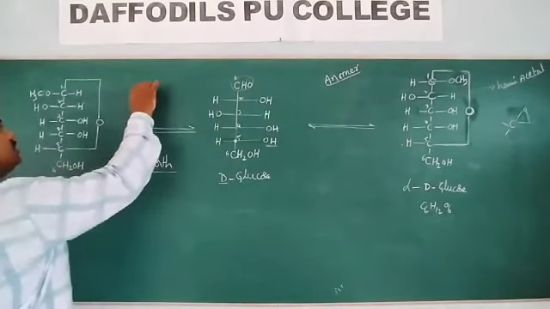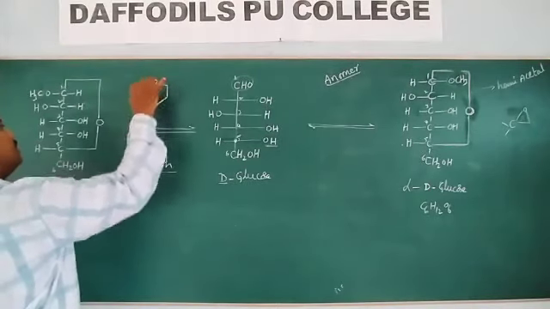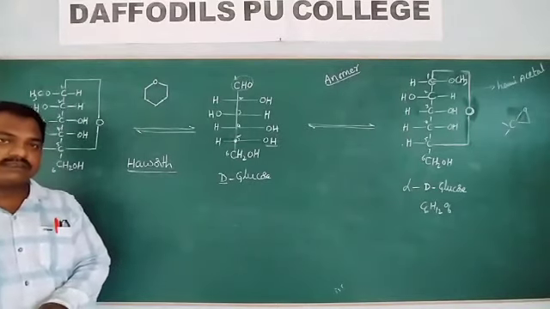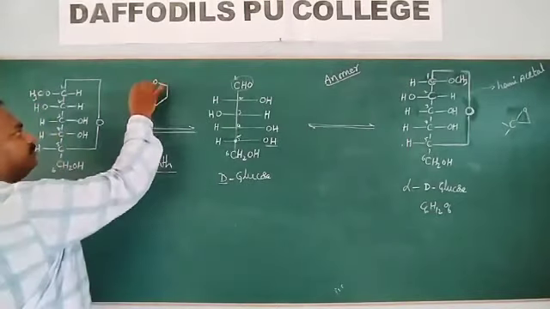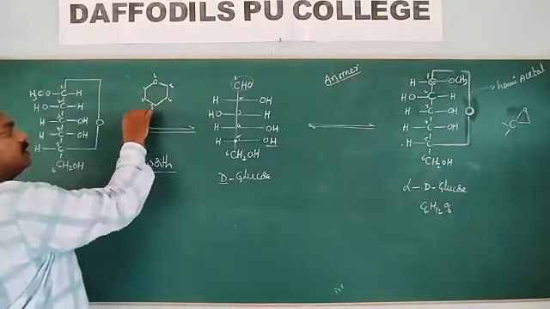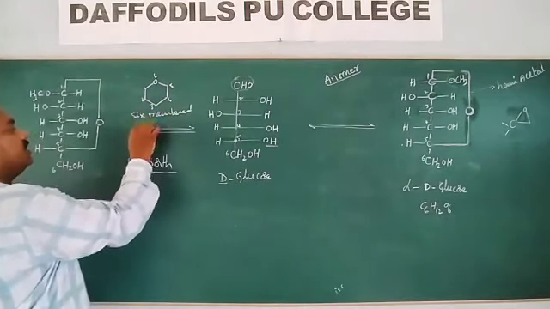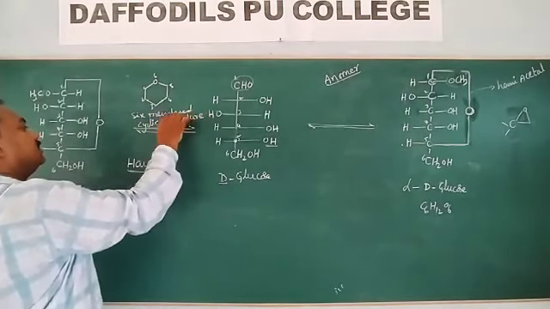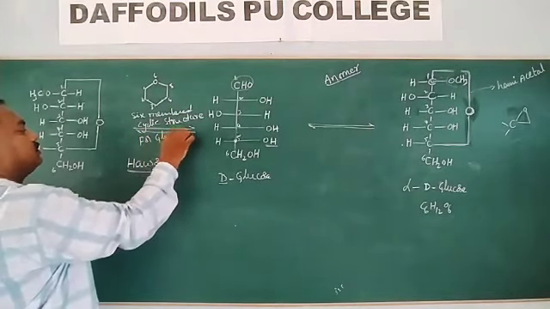Haworth proposes a six-membered, 1, 2, 3, 4, 5, 6 member cyclic structure for glucose.